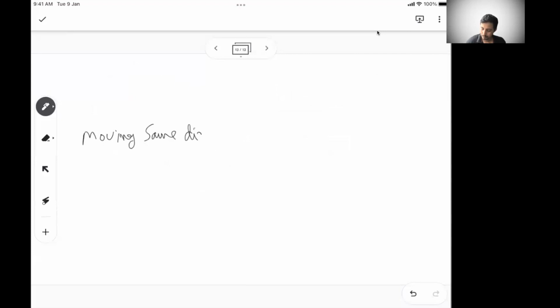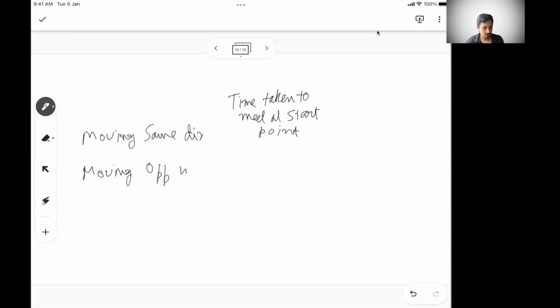Then one important thing you need to remember: one table is very important, moving in the same direction versus moving in the opposite direction. Time taken to meet at the start point, and time taken to cross or overtake, which can be different from the start point.